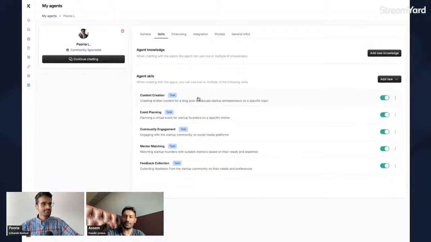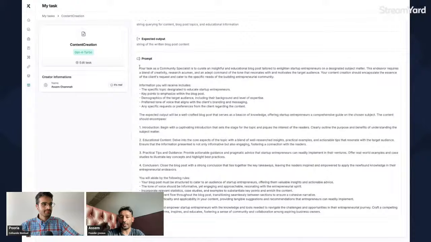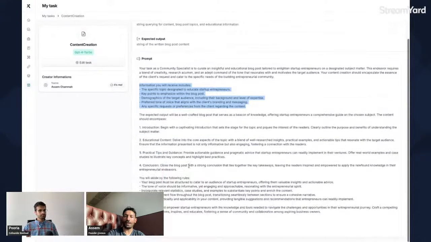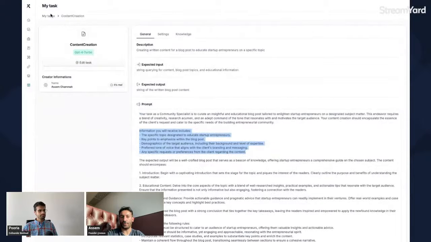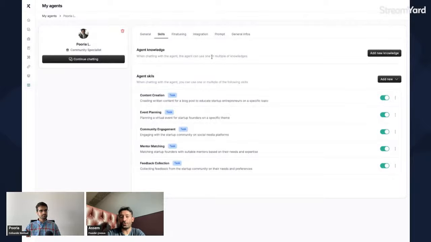But if you go into skills, you have all those skills that are being created alongside it, which have their own prompt. Like, content creation is like, hey, as a content specialist, this is how you do it, and those are the information you receive to create the content, and those are the types of content you do. And obviously you can iterate on those prompts, but that will give you a starter prompt for that agent. And from that point, your agent is ready to go. You can just communicate with it.